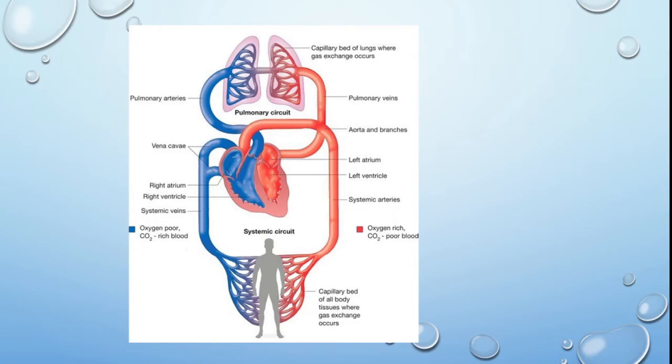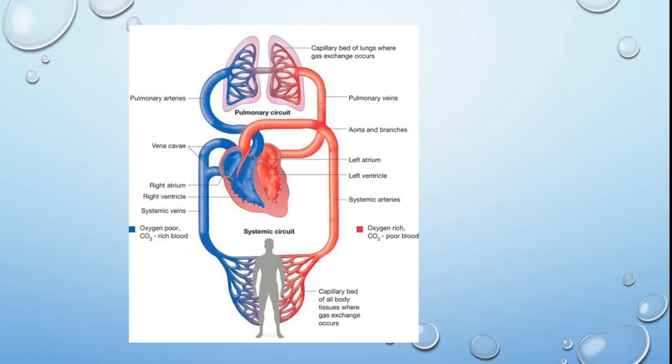Here you can see a schematic diagram. You can see the vena cavas, the systemic veins, then the aorta and its branches, then the capillary beds of all body tissues, where all the gaseous exchange occurs. So when we talk about circulation, it starts with contraction of the two auricles. The ventricles at this time are relaxing and are empty. So what happens? First the ventricle will contract and the auricles will relax.